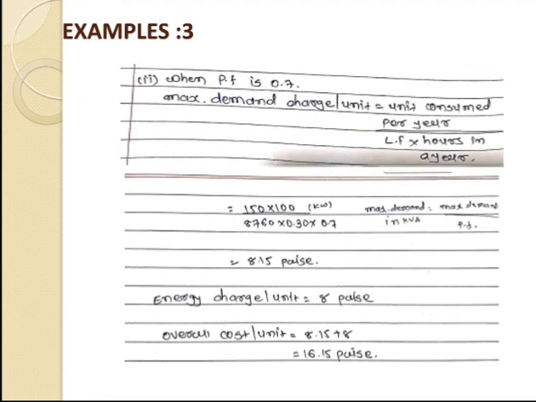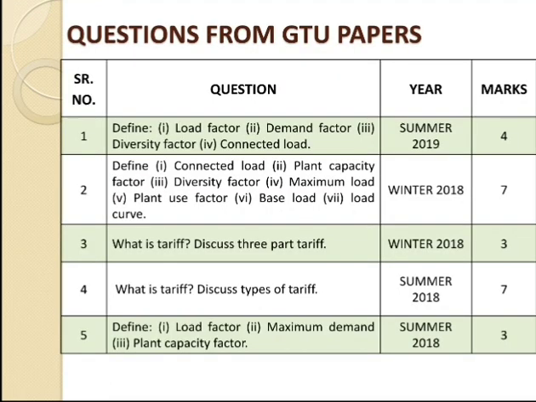So we put the values of all the parameters inside the equation: 150 into 100 divided by 8760 into 0.30, with power factor 0.7. So we get the maximum demand charge per unit equal to 8.15 paisa, and the energy charge per unit equal to 8 paisa. So overall cost per unit is 8.15 plus 8, that is equal to 16.15 paisa, the overall cost for case number 2.